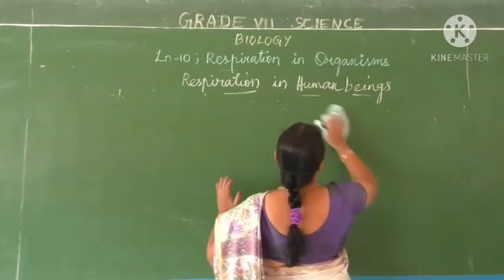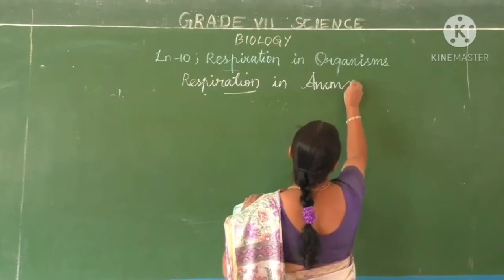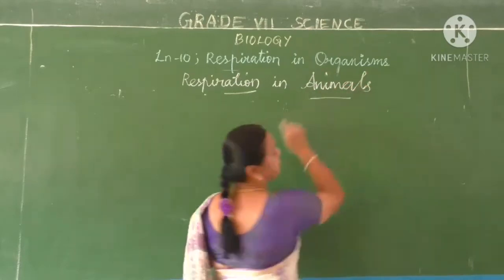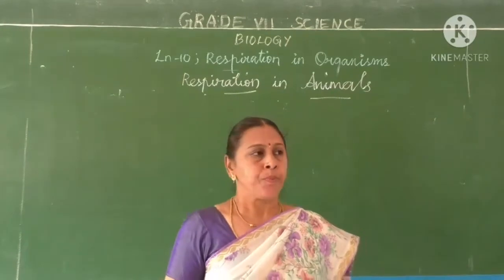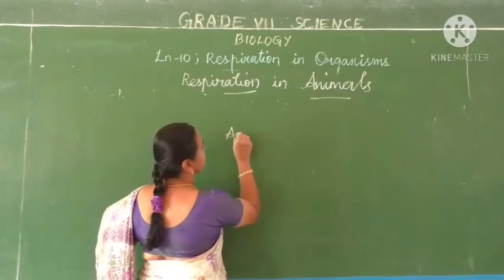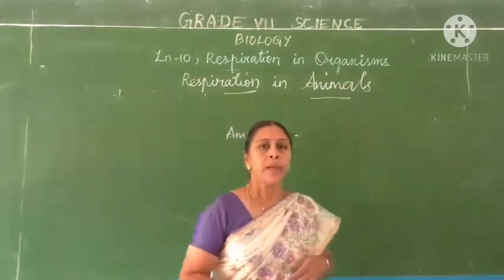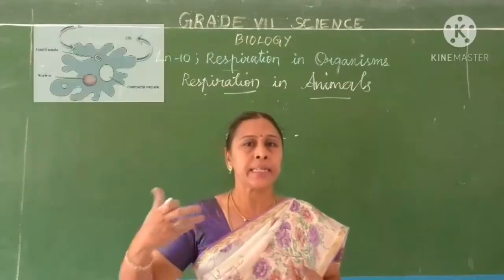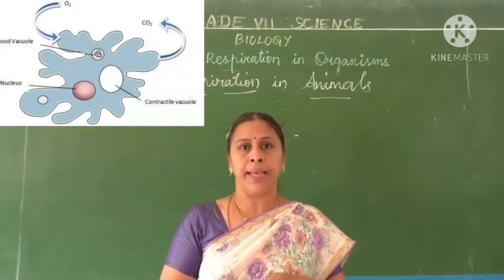Next one, respiration in animals. For example, in unicellular organisms like amoeba, it is already a single cell organism. Then there will not be any separate system for respiration. Then how does the exchange of gases take place?